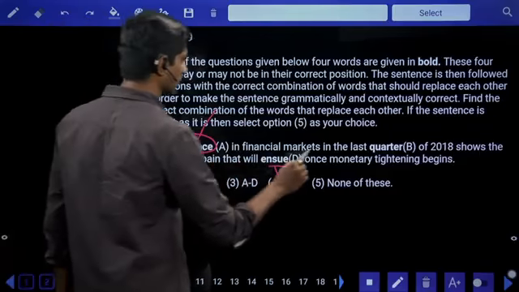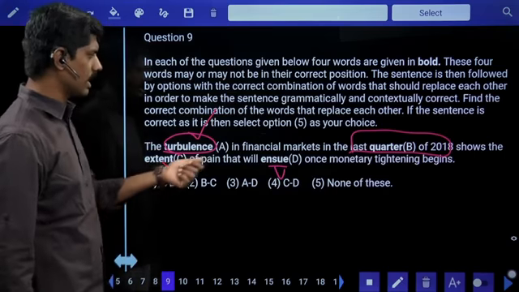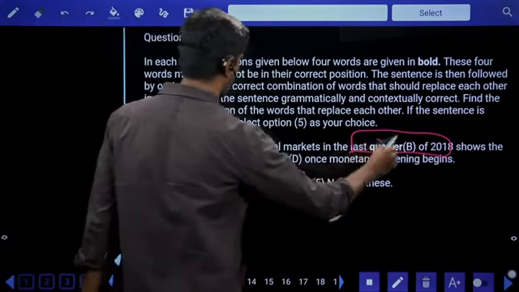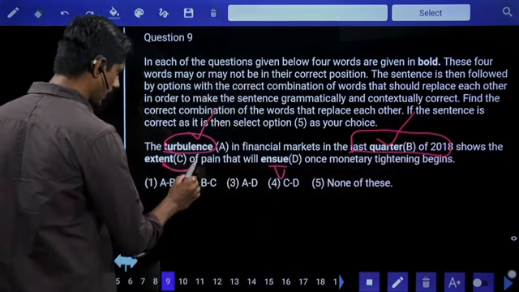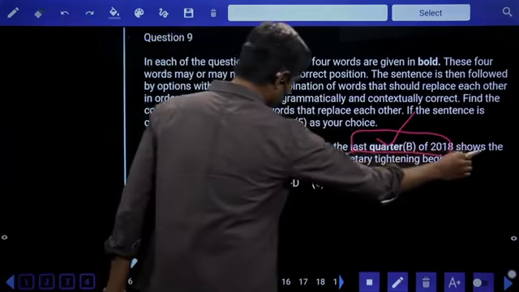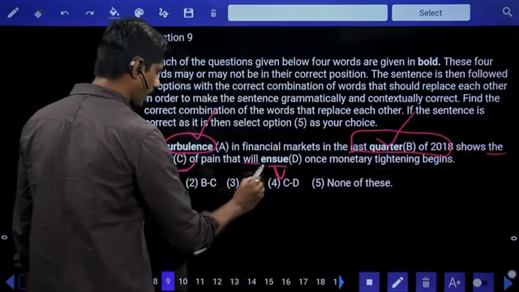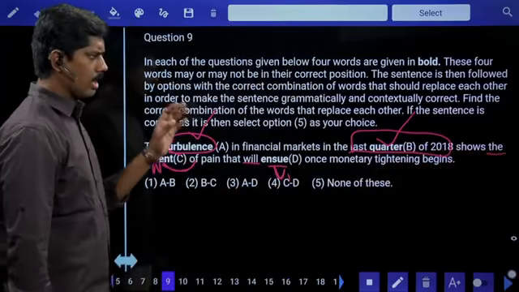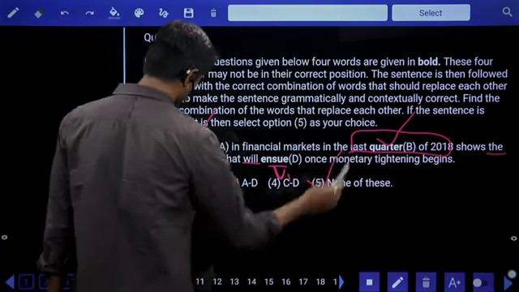The turbulence in financial markets in the last quarter of 2018, last extent, last ensue. This is also correct. The last quarter of 2018 shows the extent of pain. The is given after the noun is needed, and this is noun only, and this is verb. Will, after will, V1. So given words do not require replacement as it is correct. Hence fifth one is the right answer.